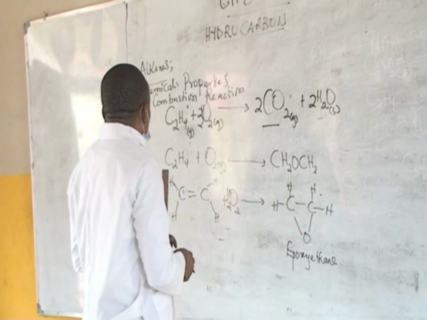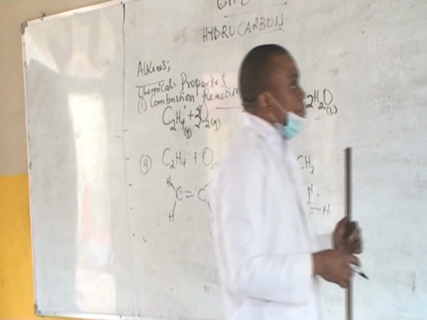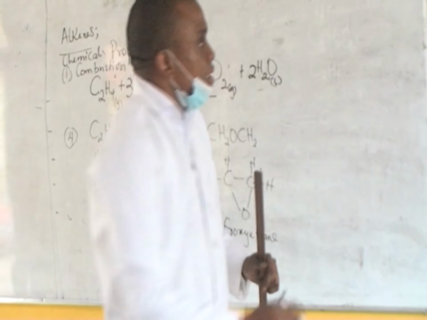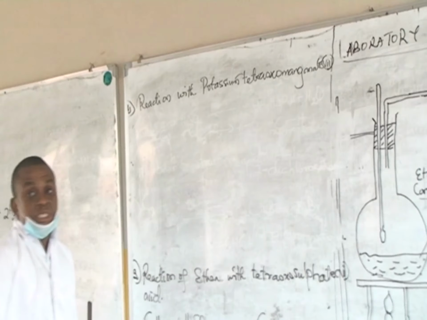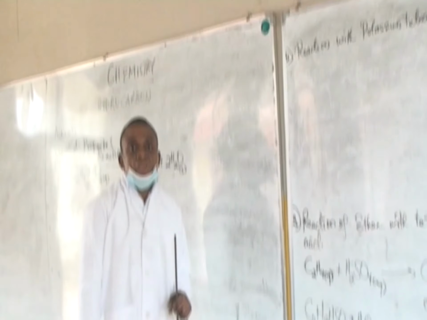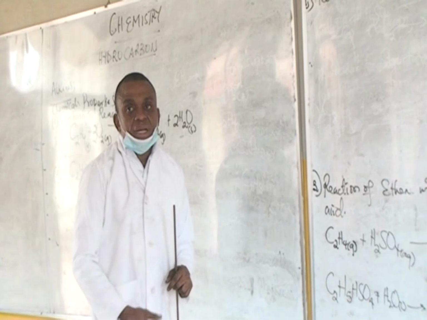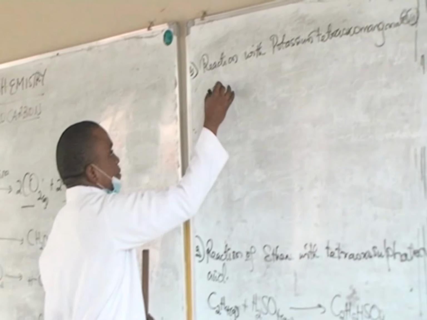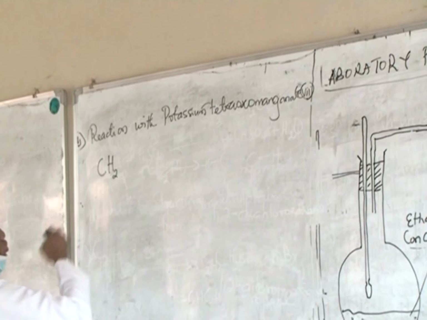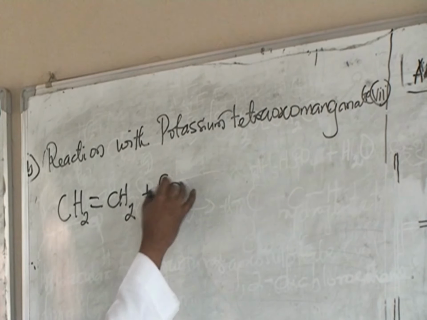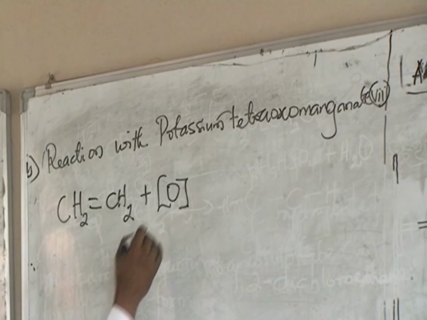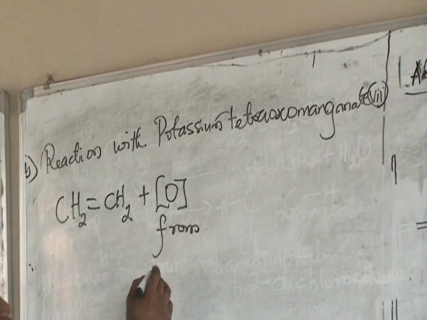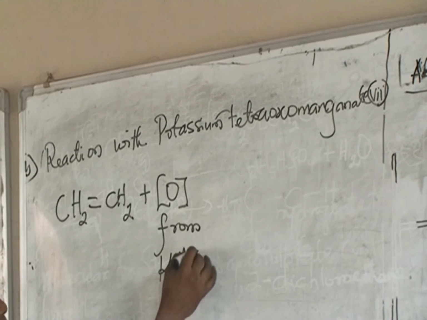Now we're going to look at the last chemical property quickly. Last chemical property for ethene. Ethene undergoes oxidation. It's a very strong oxidizing agent. Ethene undergoes reaction and ethene is oxidized in the process. And so we have our ethene undergoing oxidation. The oxygen is going to come from potassium tetrahydromanganate 7, KMnO4.